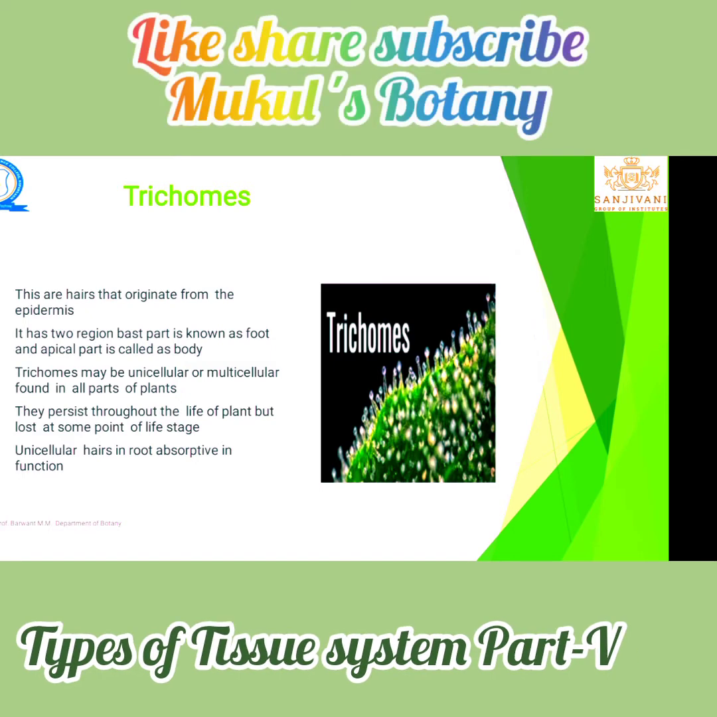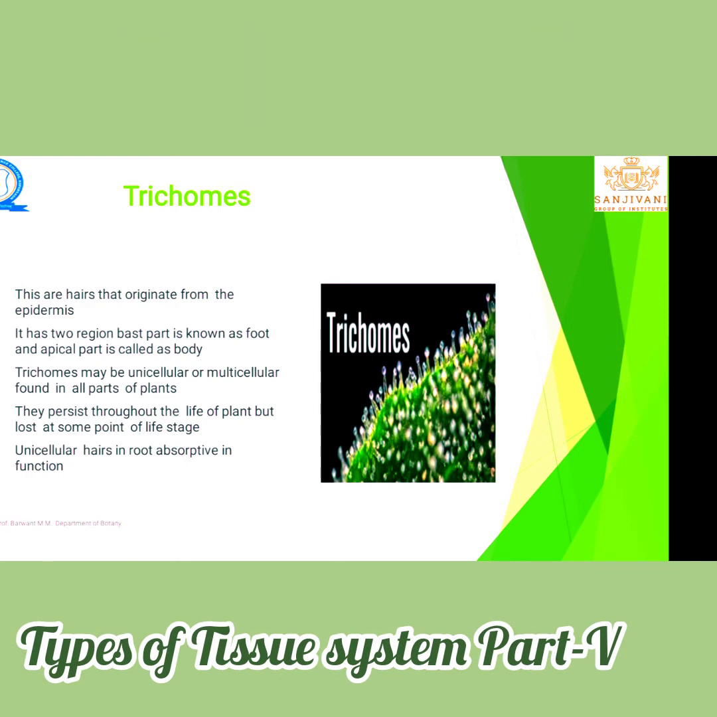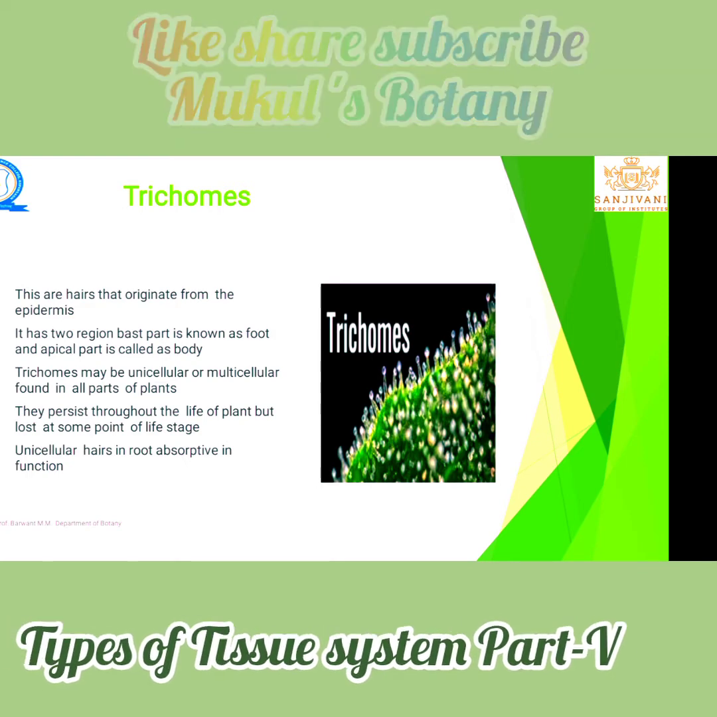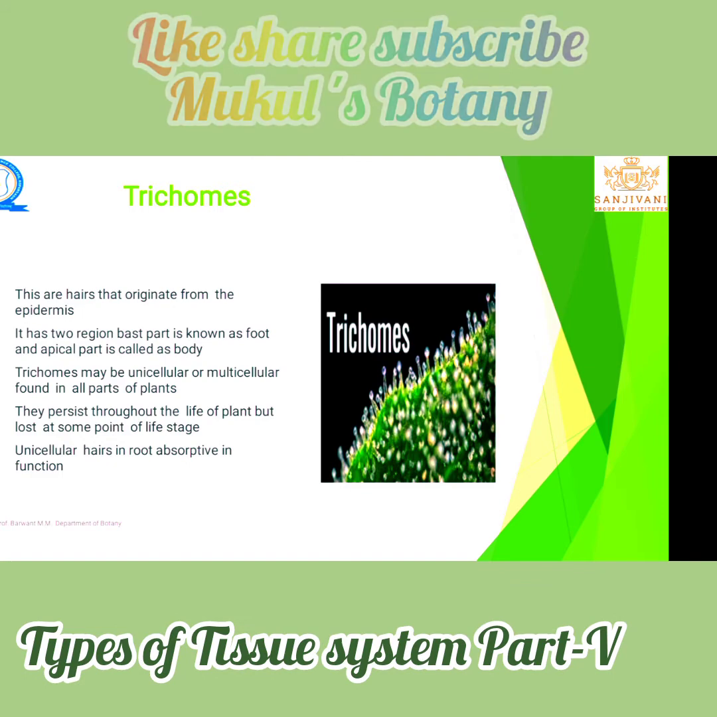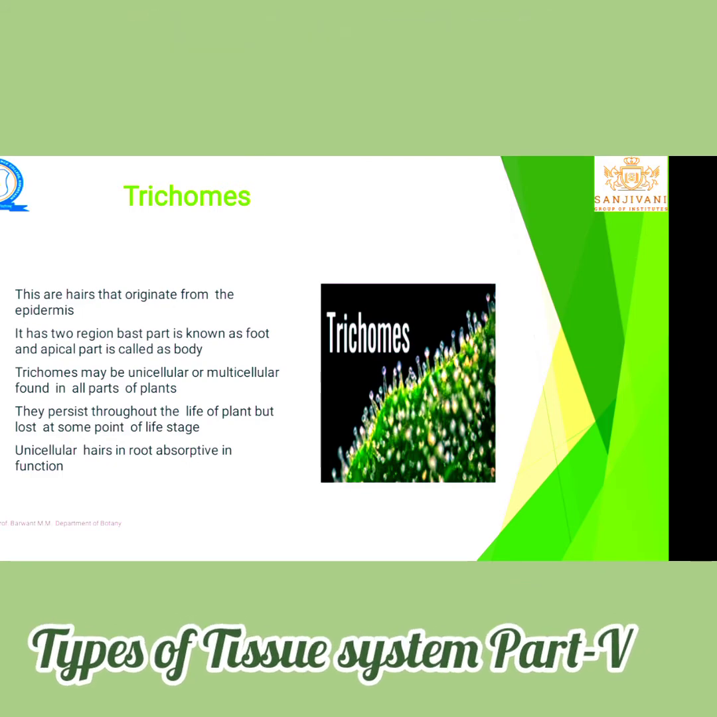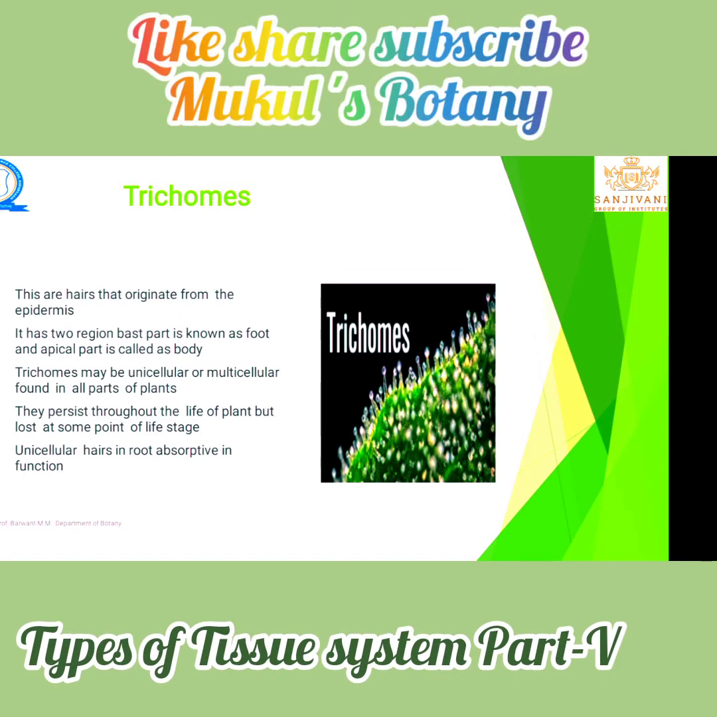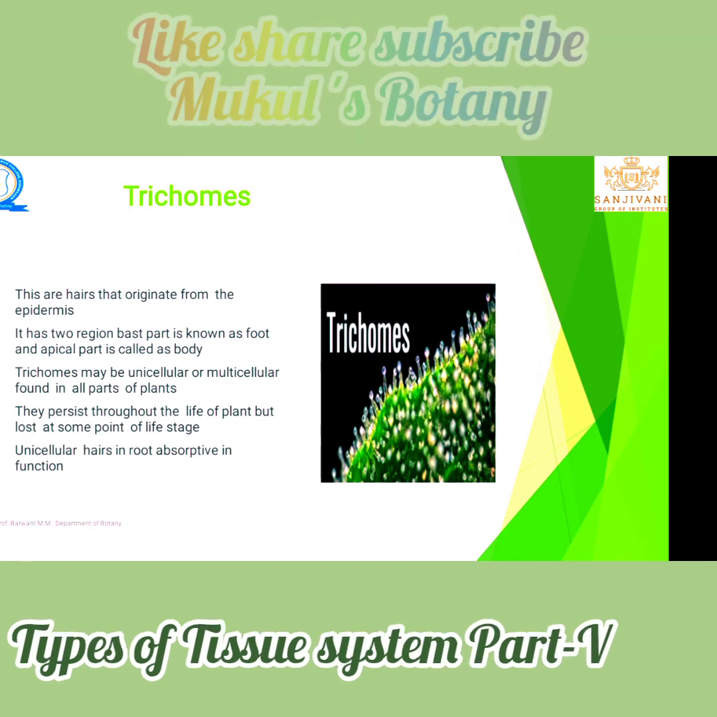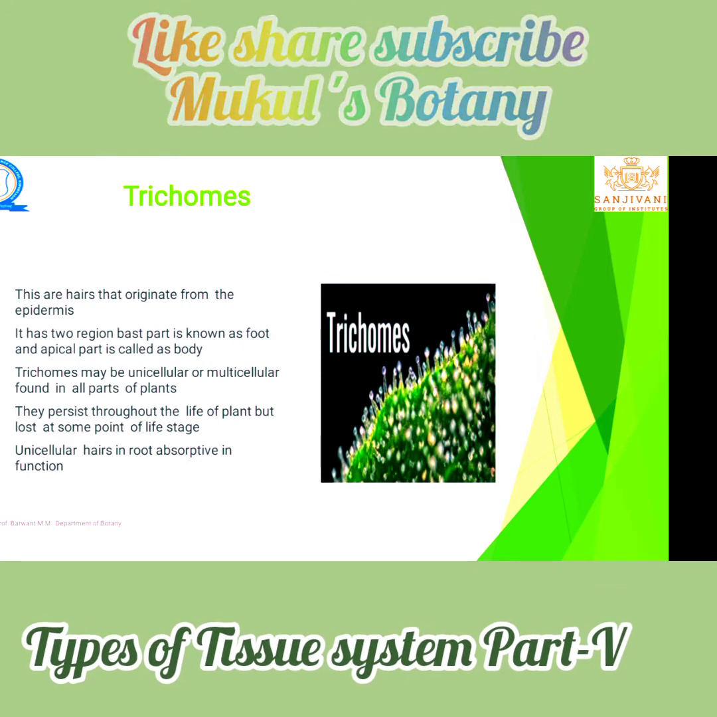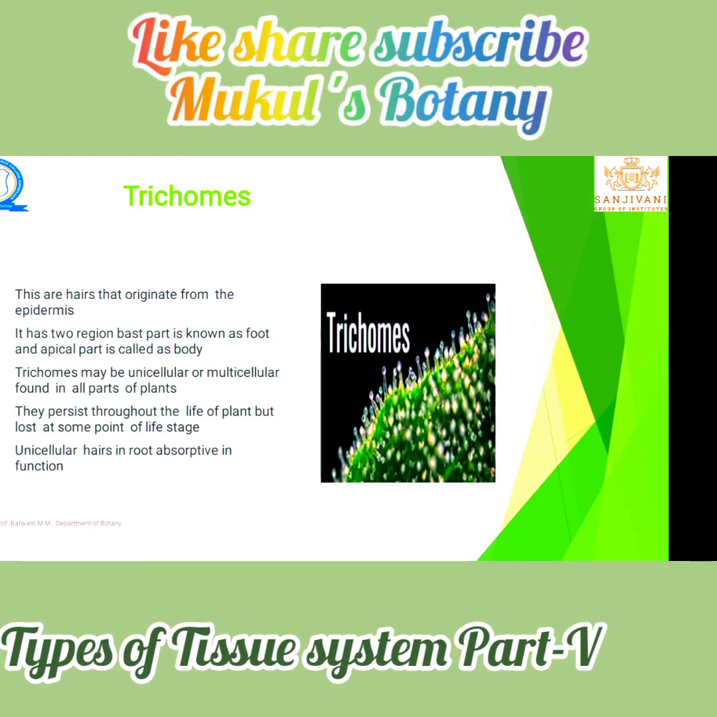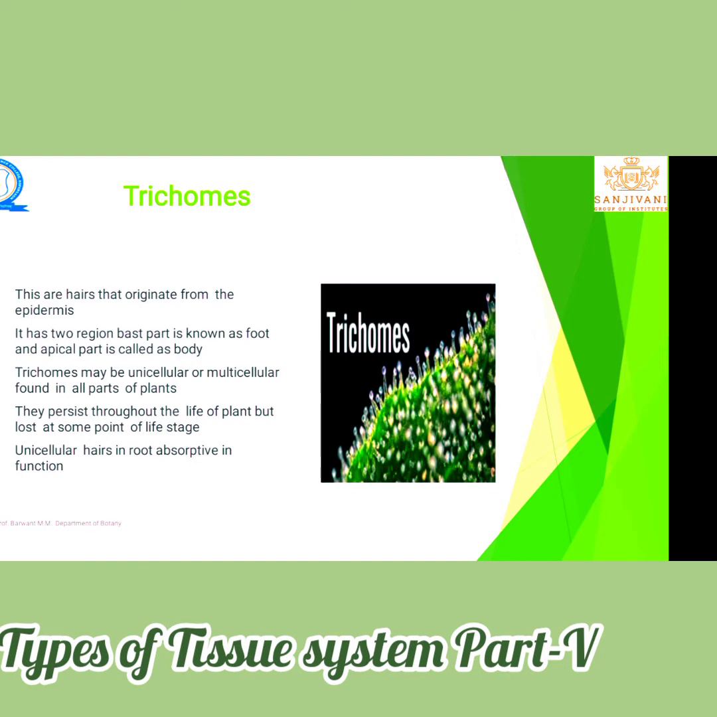They persist throughout the life of the plant, but are lost at some point in life stages. We can observe in some plants that when they are young, trichomes are present, but at some stage of life, trichomes become absent. Trichomes may be unicellular or multicellular. Unicellular means a trichome made up of only a single cell, and multicellular means made up of many cells. Unicellular hairs in a root are absorptive in function.